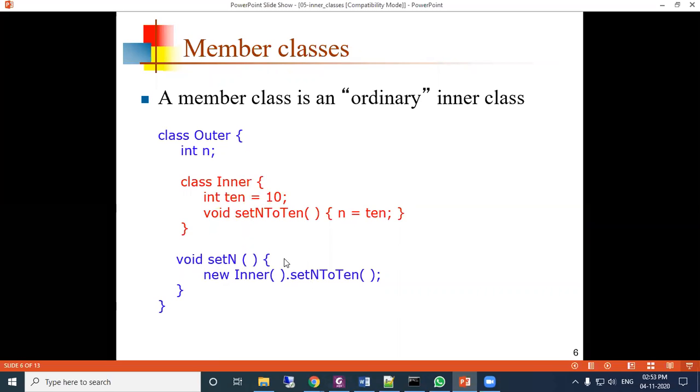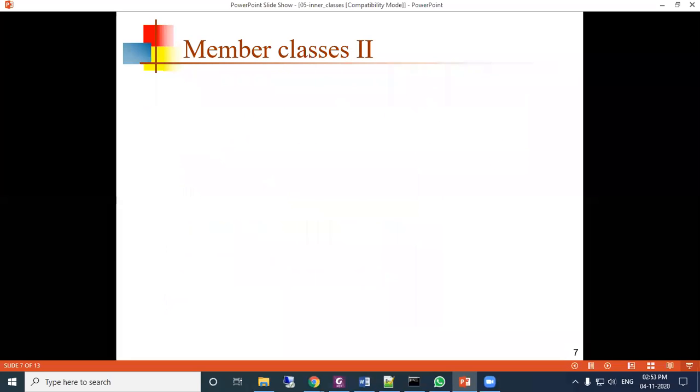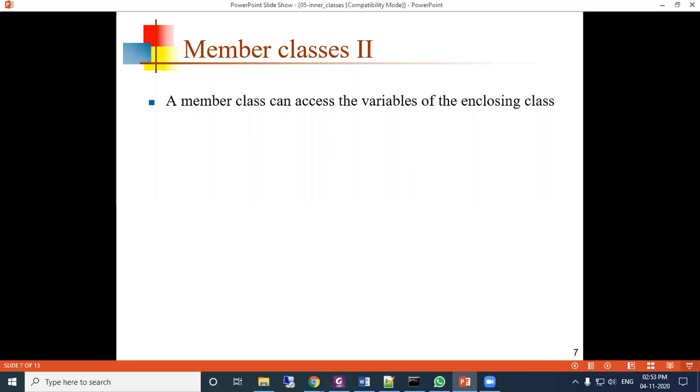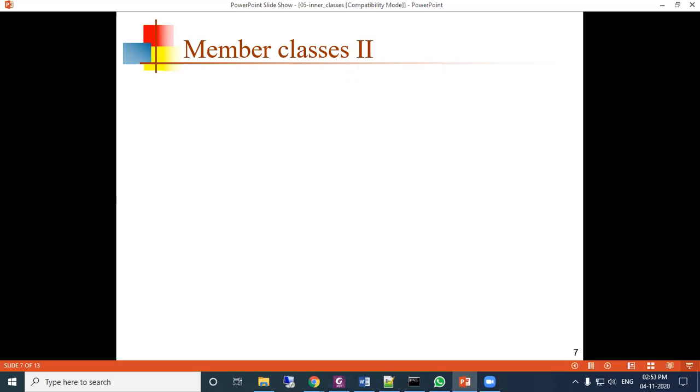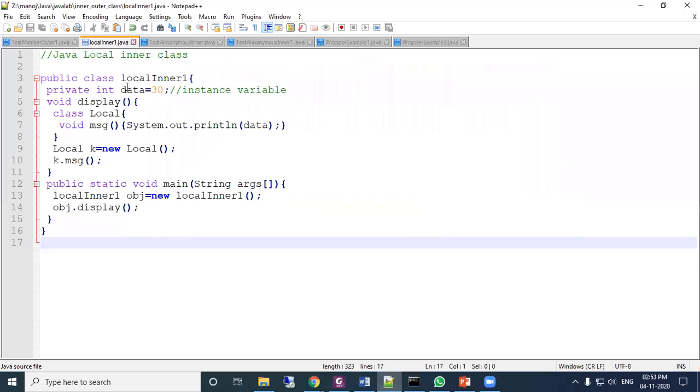So here also we can create an object in our space, suppose x, then x dot set n to 10 method can be called. So a member class can access the variable of the enclosing class, which we have seen in the previous slide. So n can be directly accessed here. In our program, we have seen that data is accessible by the inner class.